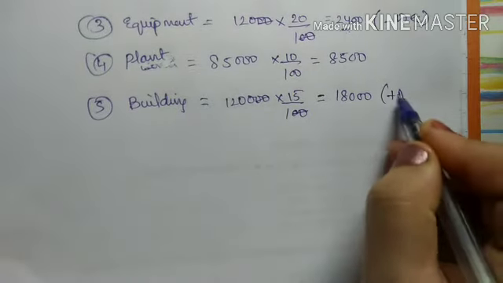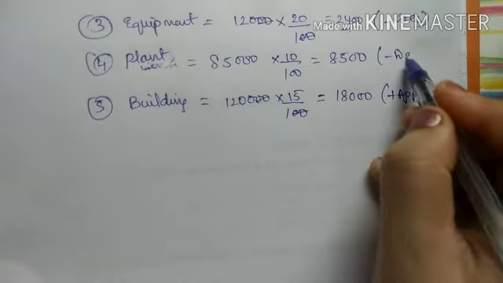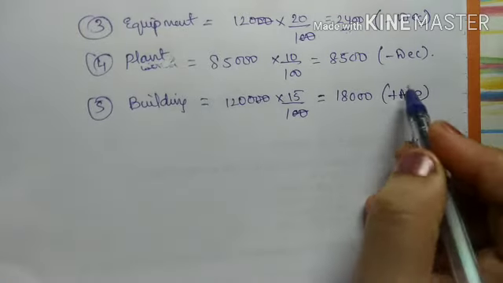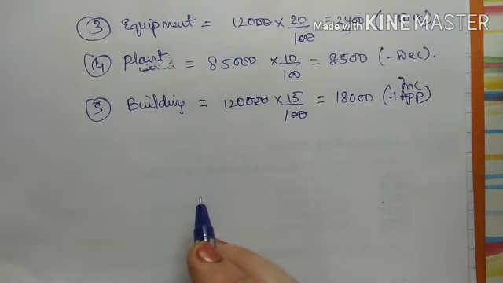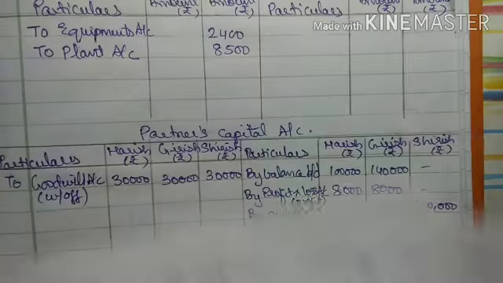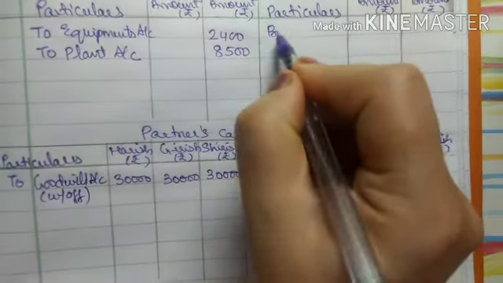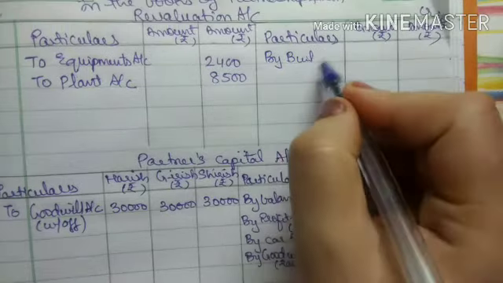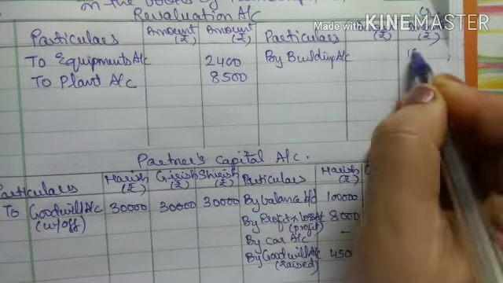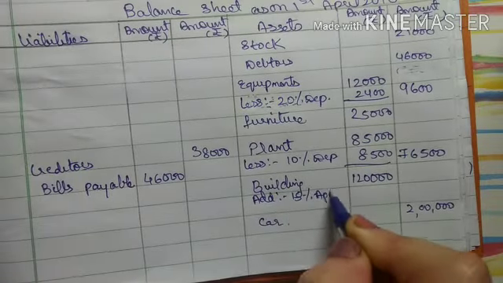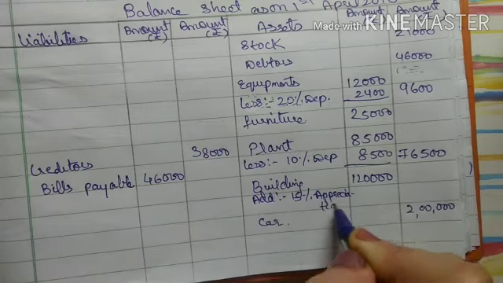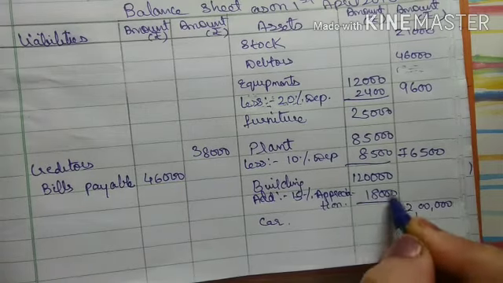These both were depreciation, so there is a decrease. This is appreciation, which means an increase. Whenever your asset is increasing, it is appreciation, it's your profit. So for the first effect, it will come in the revaluation account credit side by building account 18,000, and for the second effect, in the balance sheet add 15% appreciation, that is 18,000.